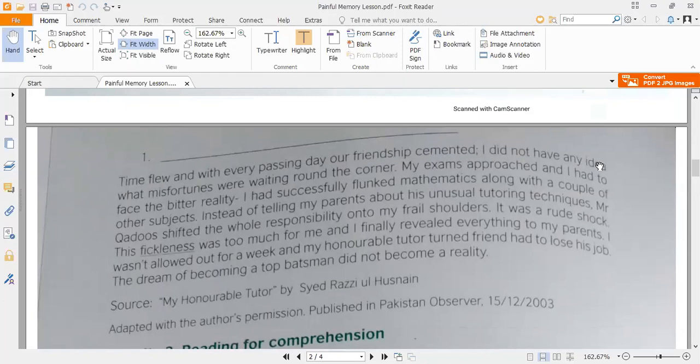See, in this lesson, in this unit, the relationship between the teacher and the student is described here. Neither the student fulfilled his responsibilities nor the teacher fulfilled his responsibilities. Neither the student was thoughtful and loyal to his subject, nor the teacher was loyal to his profession at that time. It was the responsibility of the teacher to teach a student in a proper way whatever task he had been given. If he was a teacher of mathematics, then it was his responsibility to teach the mathematics subject with the most priority at the first level.